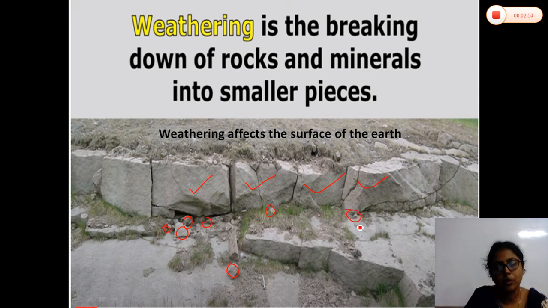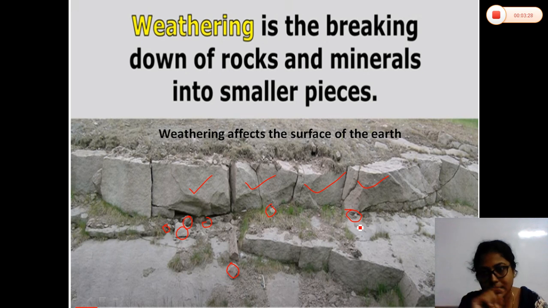In the weathering process, the rocks are breaking down into smaller pieces, and those smaller pieces will be in their original position. When these smaller pieces are transported from their original position to nearby areas by rivers, winds, glaciers or sea waves, that process is called the erosion process. So what is the basic difference between weathering and erosion? It's given in that paragraph which I told you.